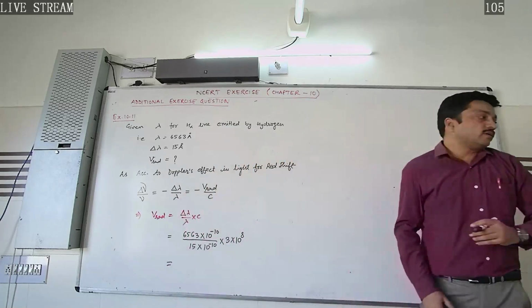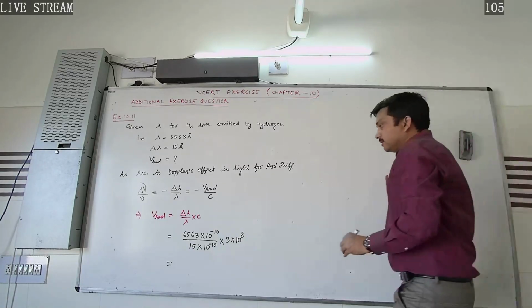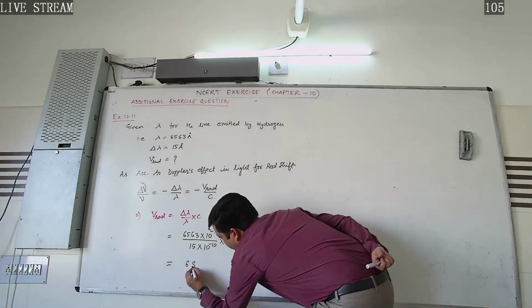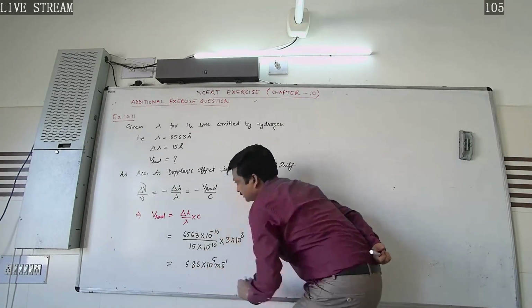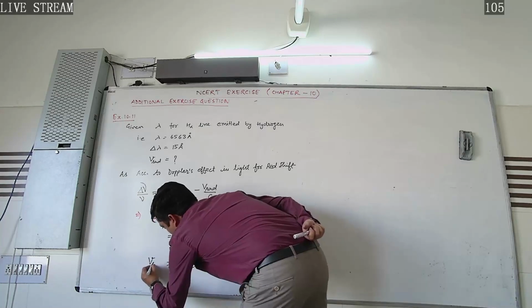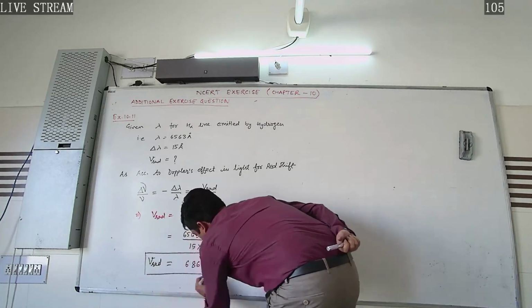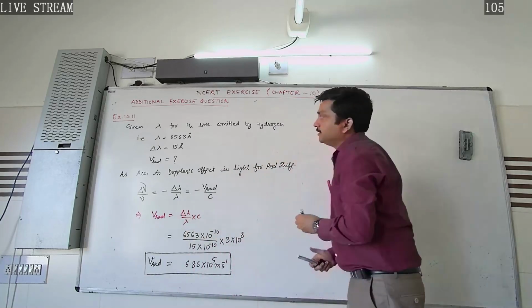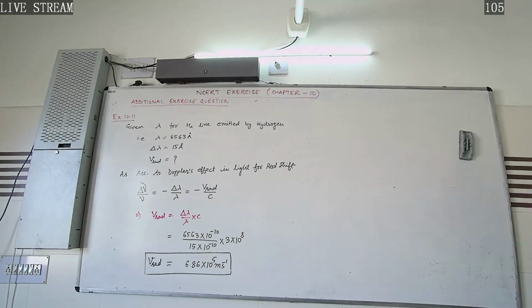After calculation, its value comes out to be 6.86 into 10 to the power 5 meter per second. So this will be the speed V radial, that is the speed of the star receding from the Earth.